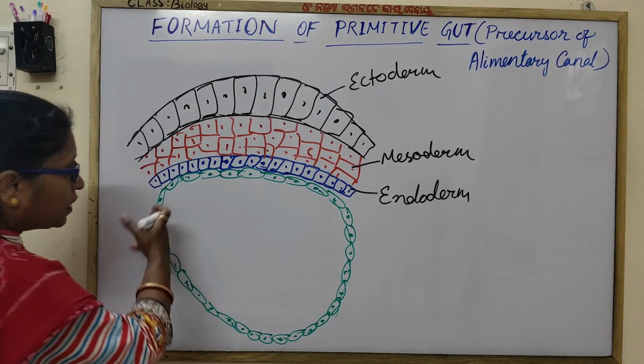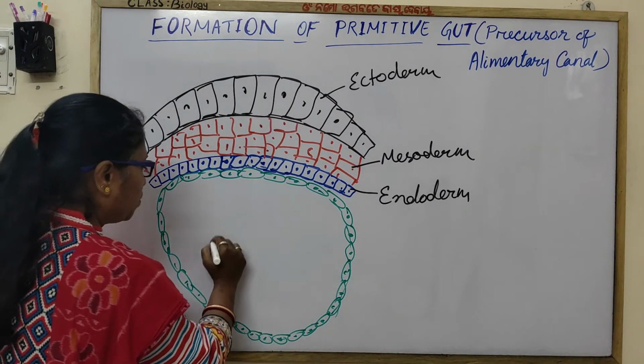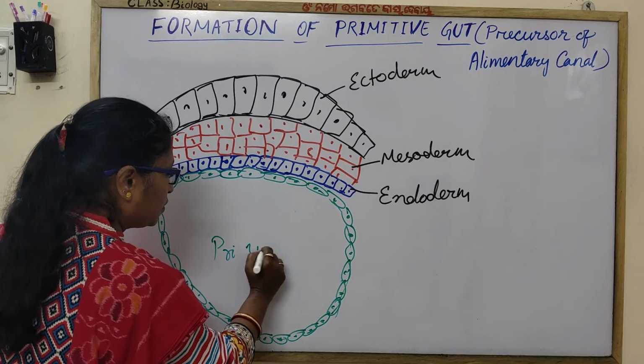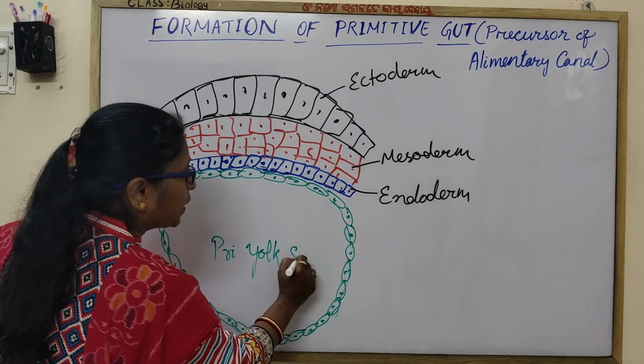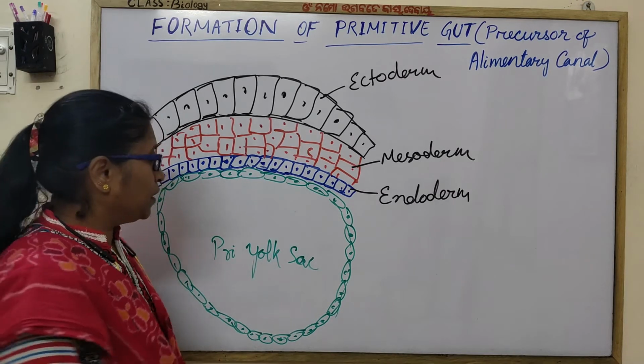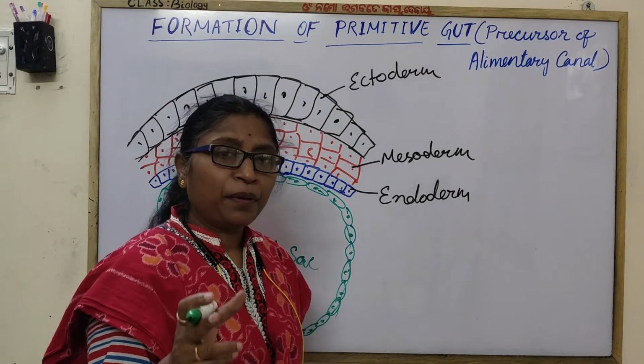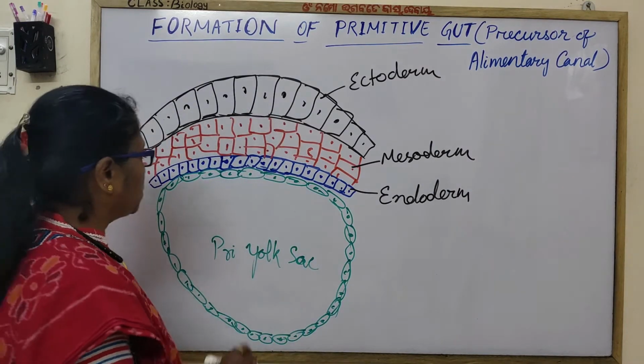Okay, this is the primary yolk sac. Primary yolk sac is the precursor of the extraembryonic membrane, that is yolk sac, definitive yolk sac.